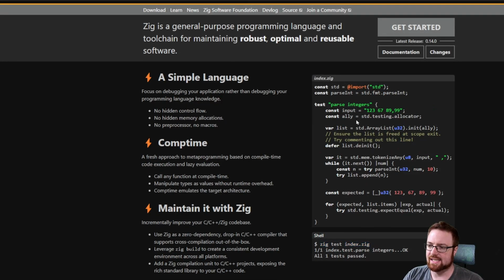Is that "ally" or "allocator"? I don't know what this is. This is another example of shortening words where I'm like, now it just doesn't make sense unless you already know the trick. Got an array list, okay, of u32. Is that their version of strings and characters as u32? No, wait, no, u is probably unsigned.